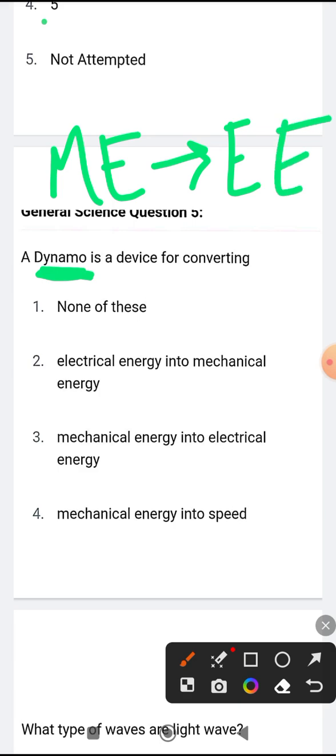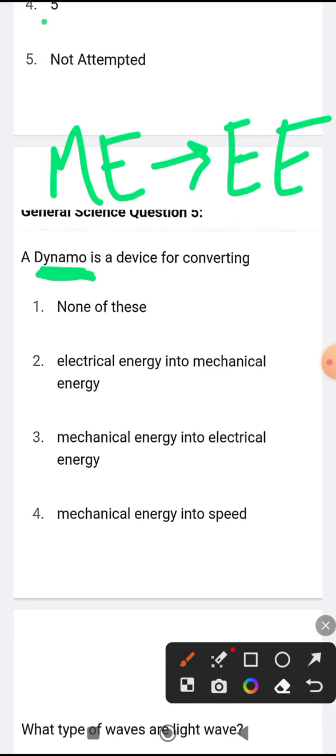Basically a dynamo is an electric generator. This dynamo is actually one of the first generators that used to supply electricity to industry and all. So a dynamo is basically a generator that converts mechanical energy into electrical energy.